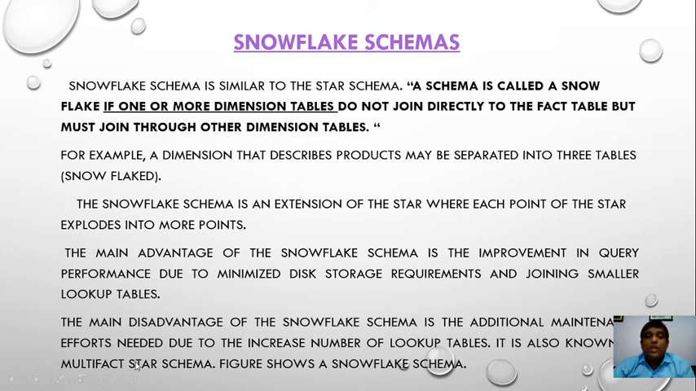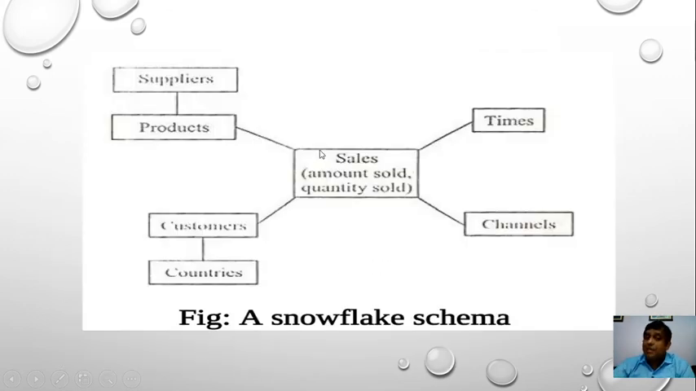It is also known as the multi-fact star schema. The figure shows the star Snowflake schema. Here, this is a fact table, and 1, 2, 3, 4, 5, 6 are the dimension tables connected to the fact table. But in the Snowflake schema, 4 dimension tables are connected directly to the fact table, while the others, such as suppliers and countries, are also connected to the fact table, but not directly, only through other dimension tables. This is the main difference between the Snowflake schema and the star schema.